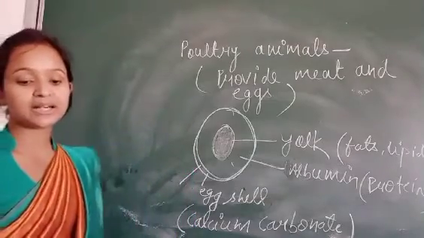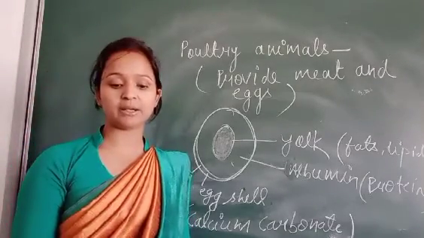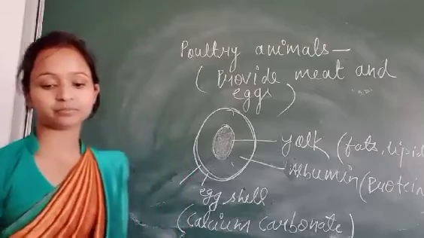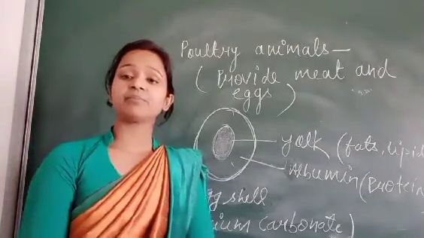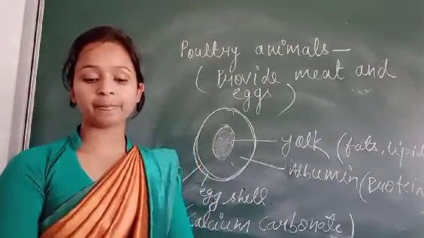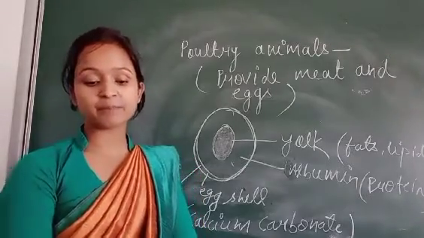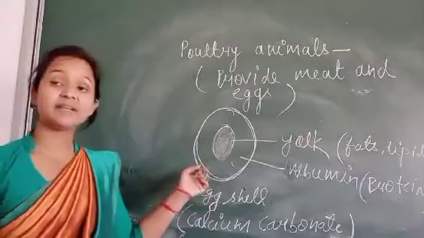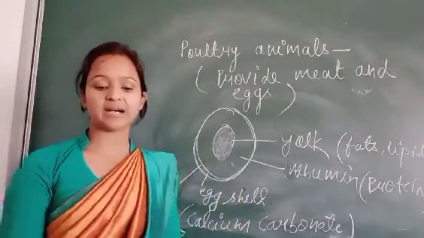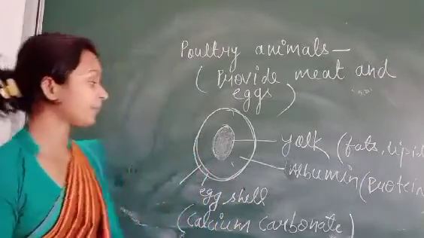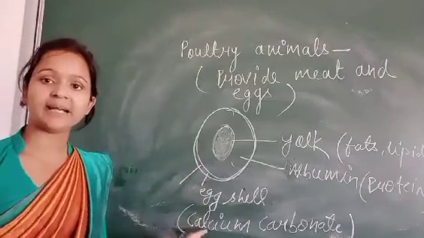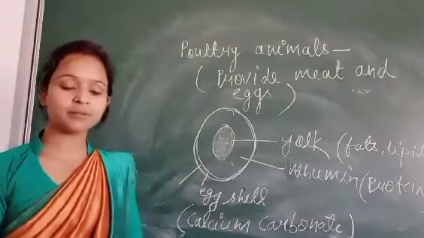And it is due to the deficiency of calcium carbonate in birds' feed that sometimes the birds lay eggs without shells, that is, soft shell eggs. So this is the structure of the eggs. I think all of you understood.